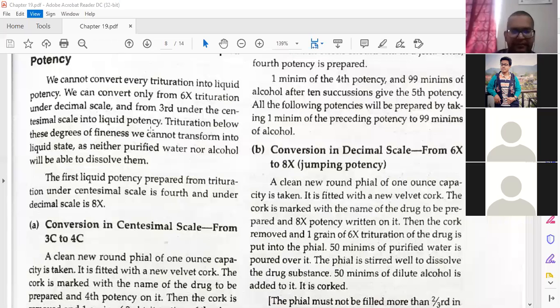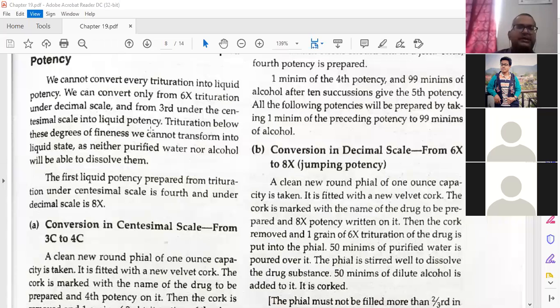Millie. Okay, next. The first liquid potency prepared from trituration under the centesimal scale is fourth, and under the decimal scale is 8x. These are small things, but many times these are asked in objective questions, and if your concept is not clear, it is very difficult for you.